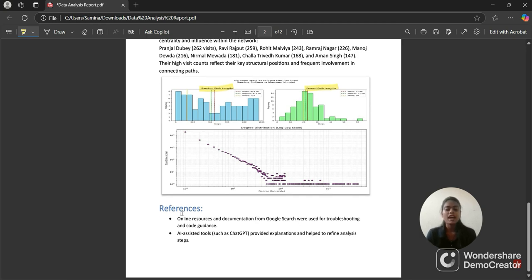For doing this project, I used some references. They are here: online resources and documentation from Google search, and AI-assisted tools also.